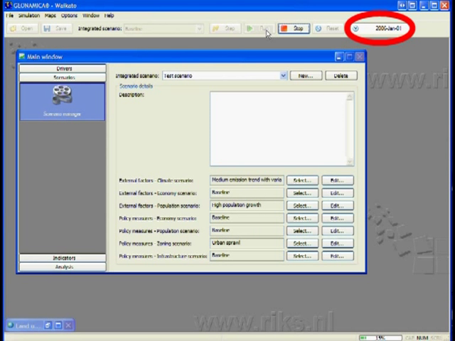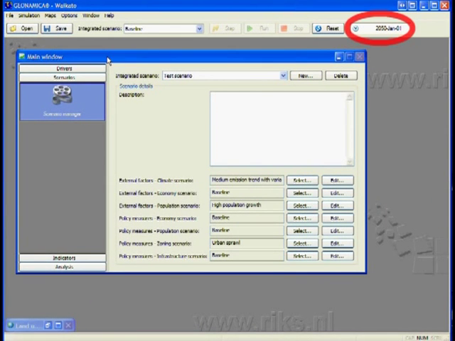After this, the model is run. On a normal computer, it takes 5 to 10 minutes to complete a full run of 50 years into the future. WISE calculates future developments in yearly steps, simulating processes acting and reacting with each other. Results can be saved and further studied and analysed.